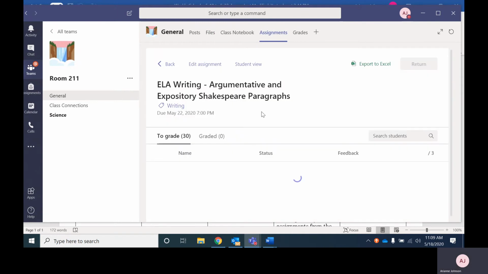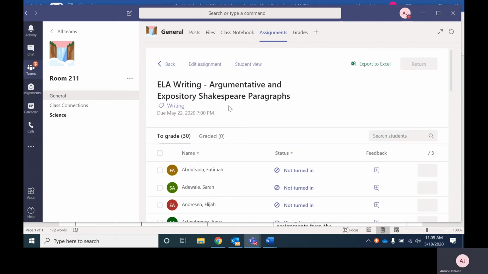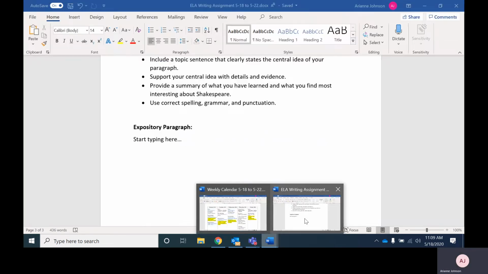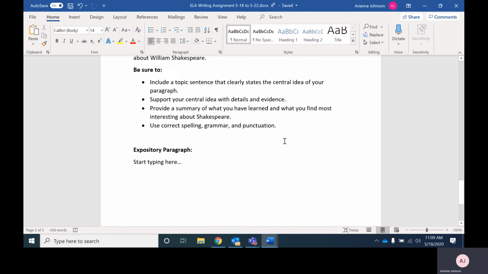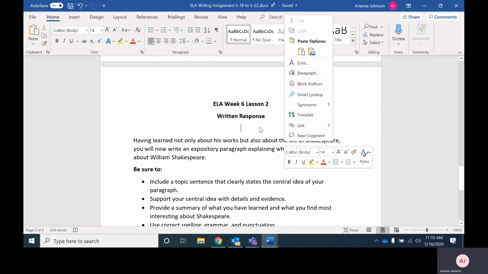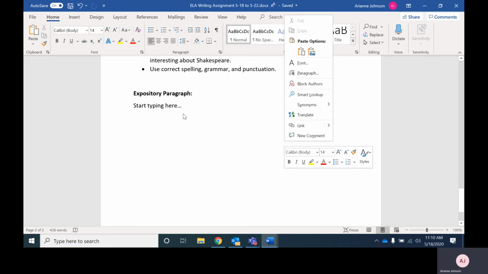Go to your expository paragraph this time. This is where you would scroll down to that last page. You would scroll down to the last page to lesson 2's written response, type your expository paragraph, and then you'd be ready to click turn in.